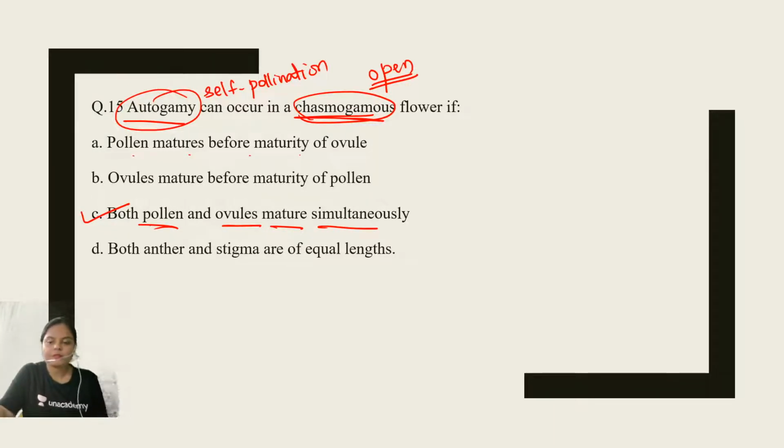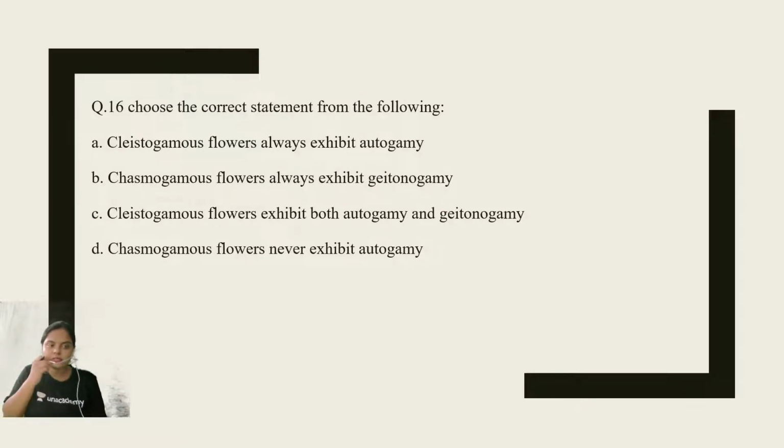Now, question number 16. Choose the correct statement from the following. Cleistogamous flowers always exhibit autogamy. Chasmogamous flowers always exhibit xenogamy. Cleistogamous flowers exhibit both autogamy and xenogamy, and chasmogamous flowers never exhibit autogamy.